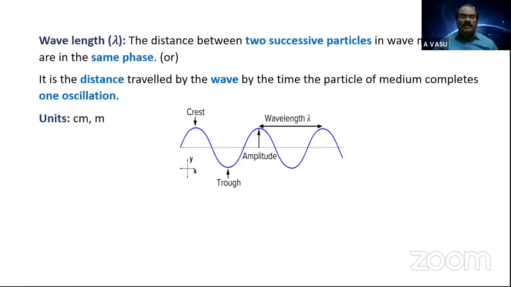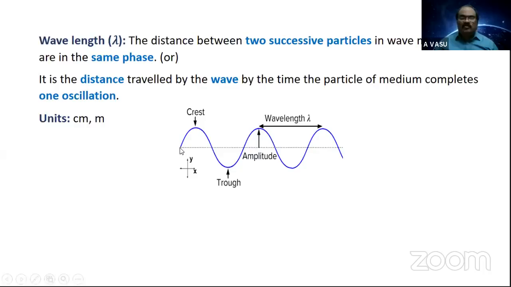Or else, it is the distance traveled by the wave by the time the particle of the medium completes one oscillation. If I take a particle at the origin, as we learned already in an earlier session, by the time the particle completes one full oscillation, the wave advances through this much distance by forming one crest and trough.